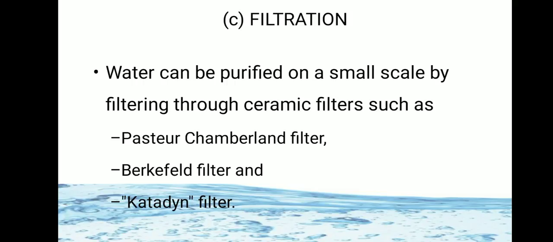The next method used is filtration. Filtration is used on a large scale, and also as household filtration. Here the filters used are mainly of 3 types: Pasteur-Chamberlain filter, Birkefeldt filter, and Katadyn filter.